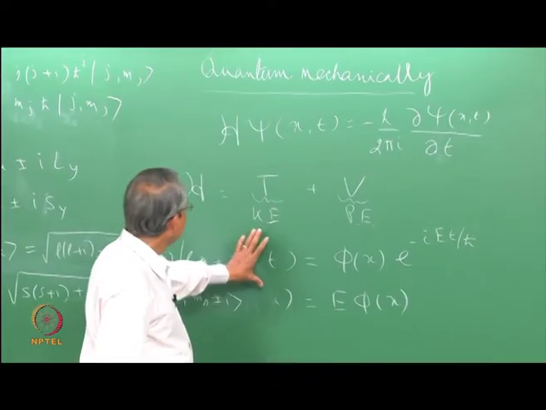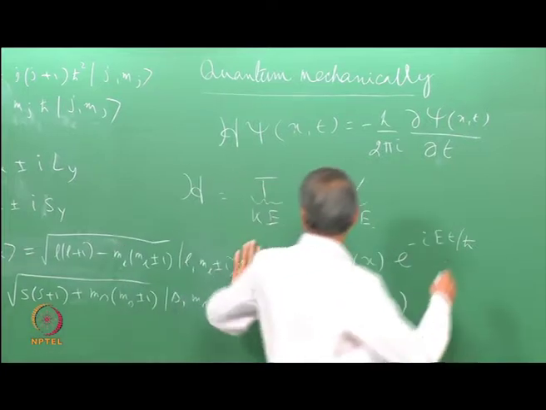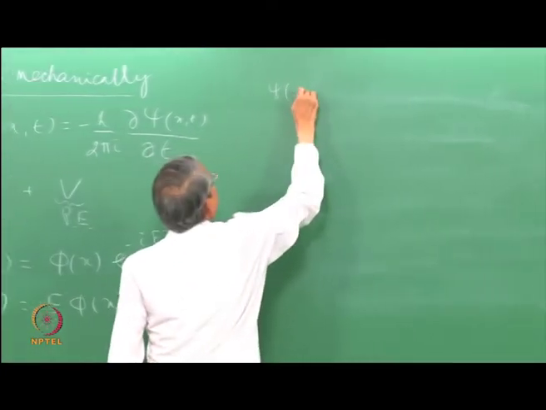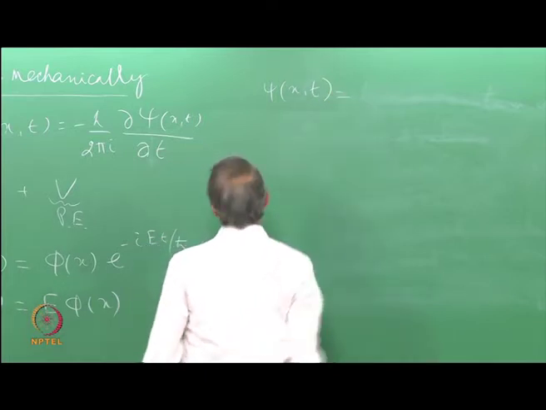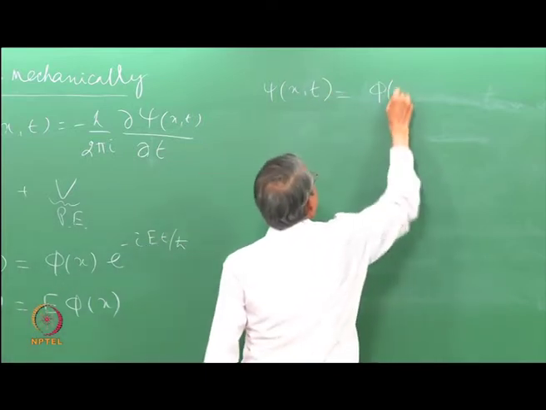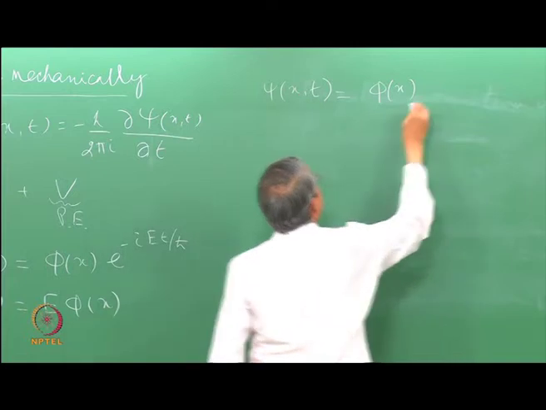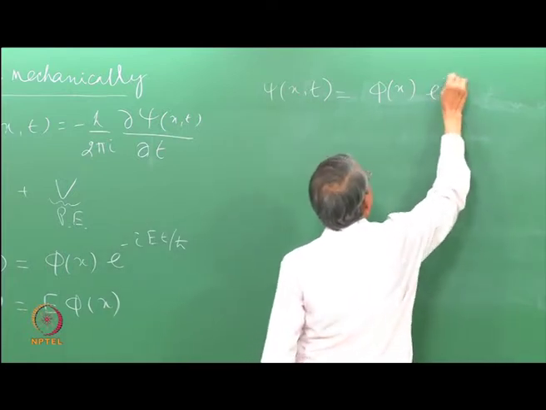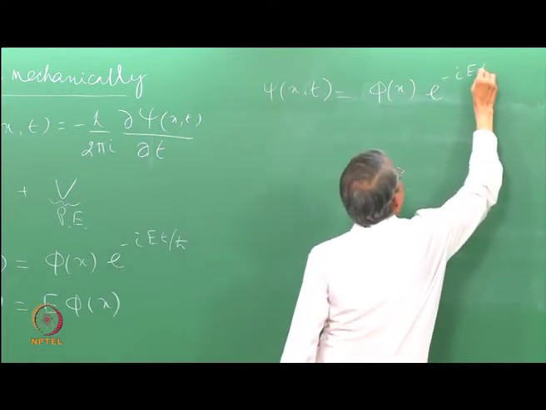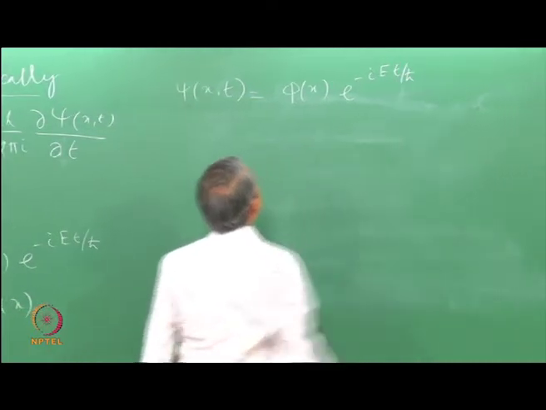One important consequence of this form of the wave function, that is when the potential energy does not depend on time, then the functional form is a product of only the space part times the energy part in this fashion.